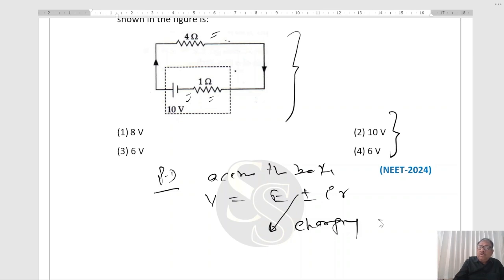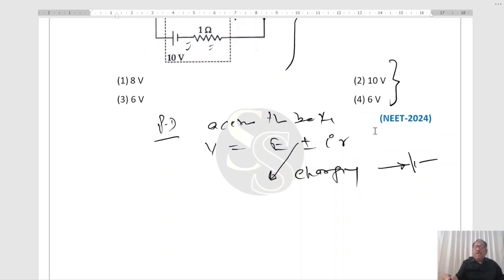Charging means when current is being fed into the battery. And negative sign is for discharging, means current is being drawn from there.